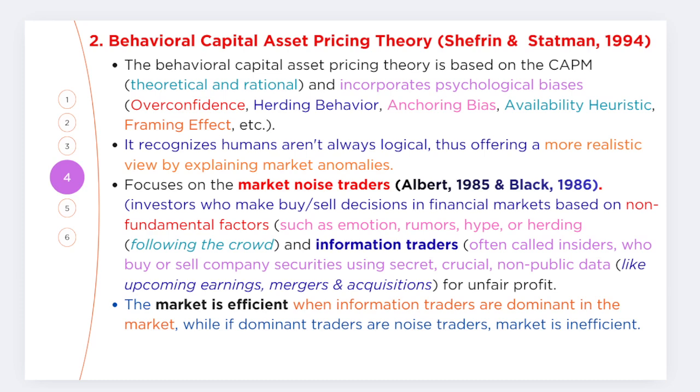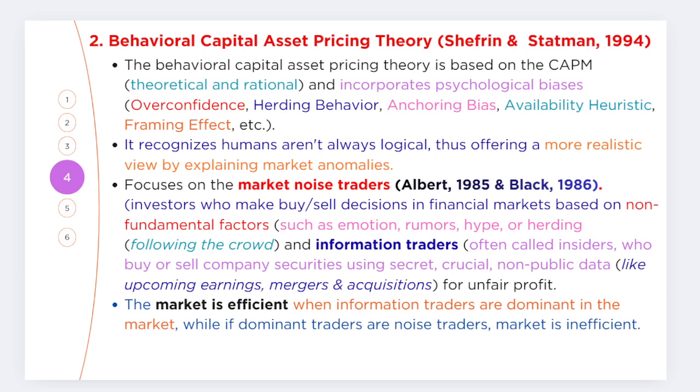The next thing we need to understand is the market noise trader, as discussed by Albert 1985 and Black 1986. Market noise traders are those investors who make buy and sell decisions in the financial markets based on non-fundamental factors, friends. Non-fundamental factors means behavioral factors, like emotions, mood, hype, herding, following the crowd. This is what we call a market noise trader, friends.